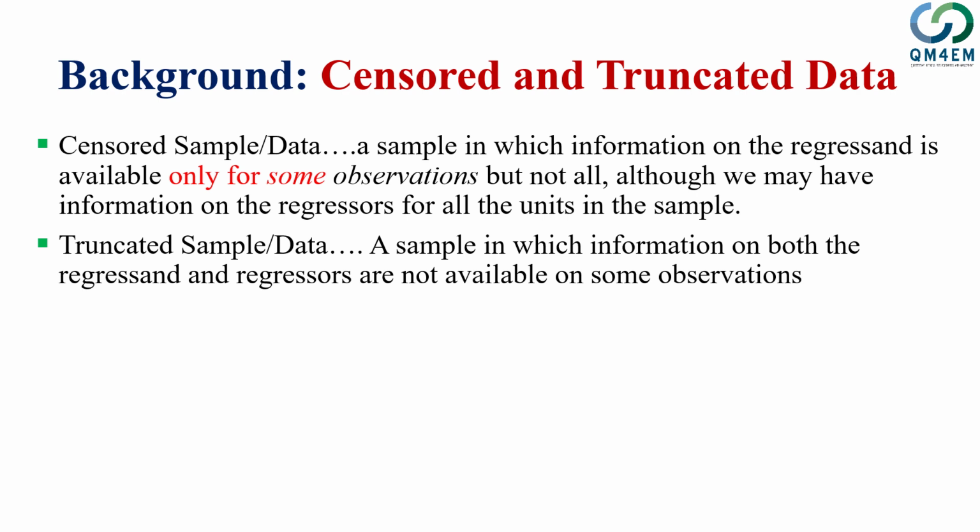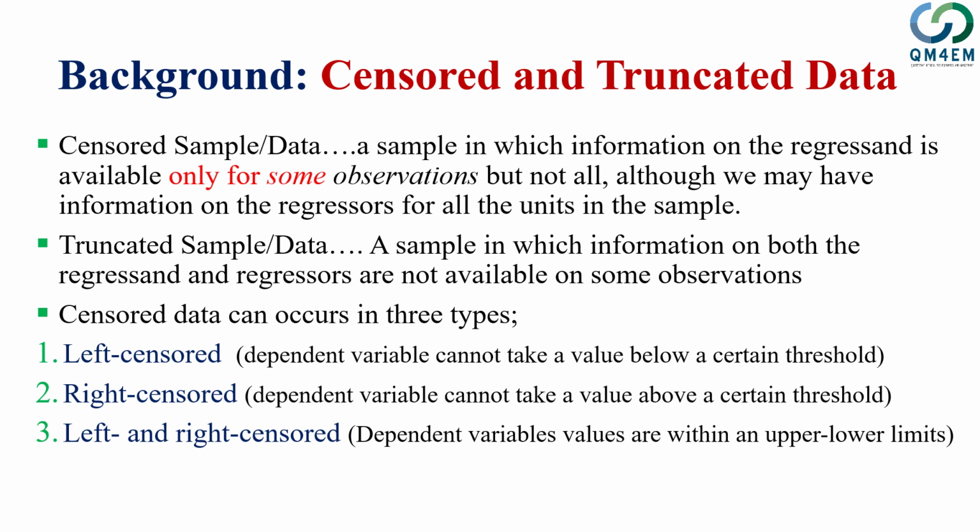We also have another concept which we call a truncated sample. In a truncated sample, information on both the regressand and regressors is not available for some observations. So you are missing both the dependent and independent variables, having some observations without this information. In censored data, we say the censoring can be of three types: left censored, right censored, and both left and right censored, depending upon whether the dependent variable cannot take a value below or above, or outside certain upper and lower limits. So these are the cases of censored data and truncated data.